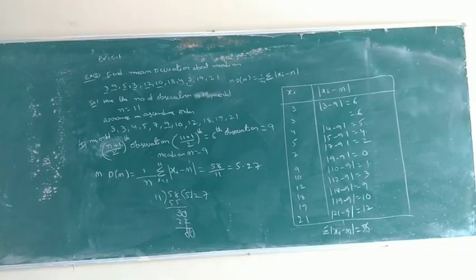Mean deviation about median, odd number of observations for ungrouped data. Next one, mean deviation about median, even number of observations for ungrouped data.